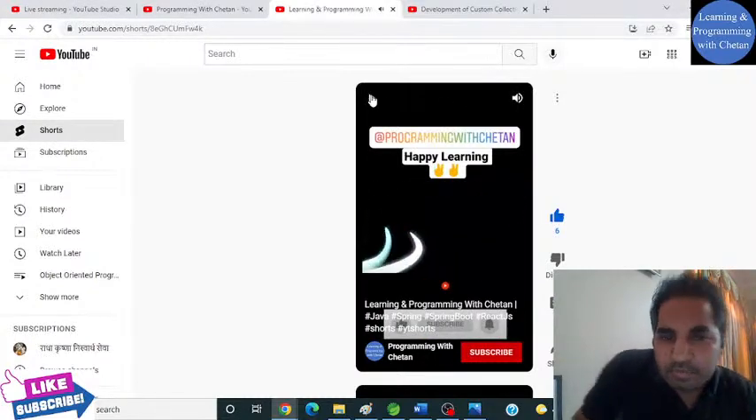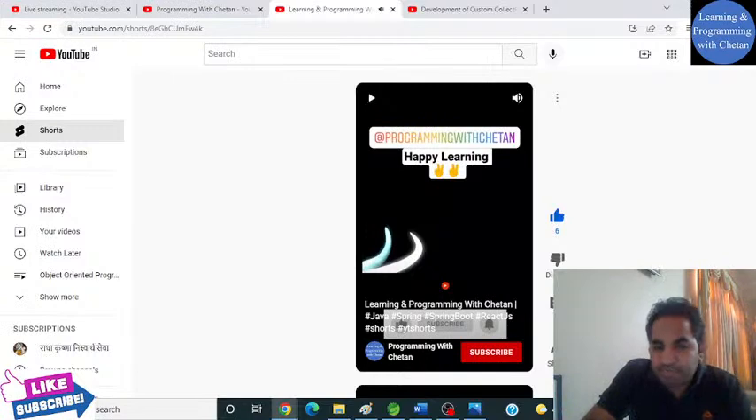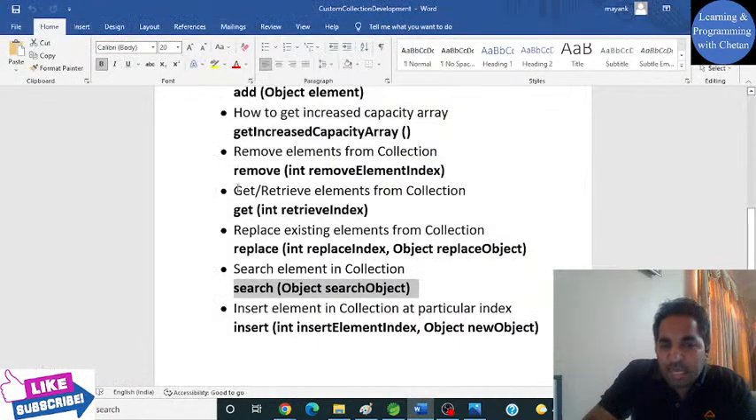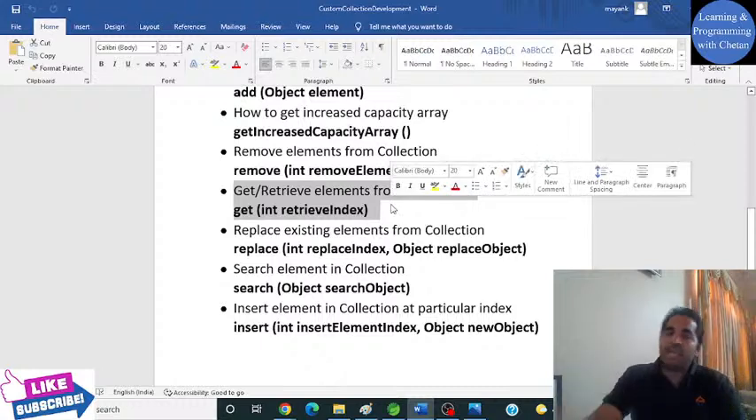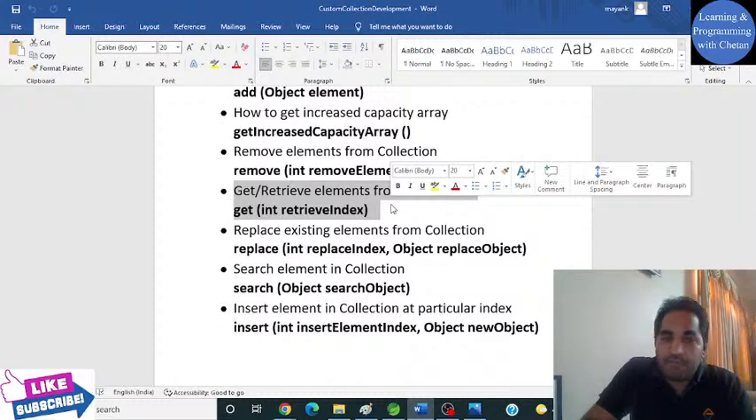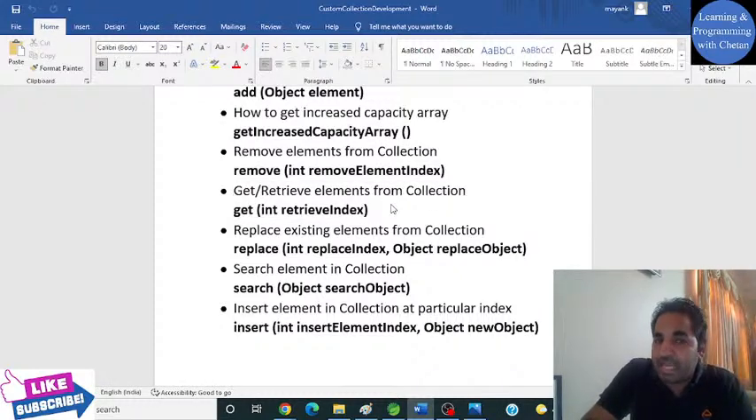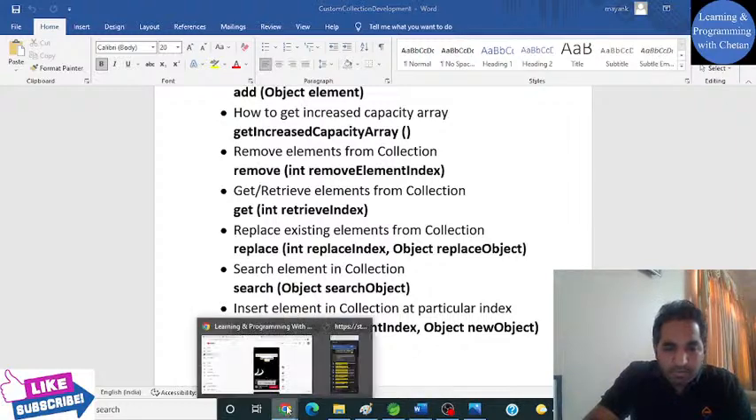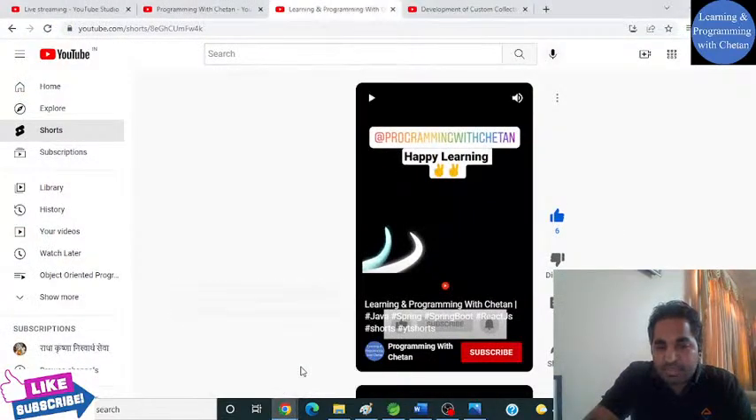So guys, in another 10 seconds, we will start with the next operation, that how we can retrieve elements from our collection. How any collection framework classes are working, how they are retrieving elements from their internal objects, which is there in the heap memory. So we'll wait for another 10 seconds, and then we will start with this particular concept.